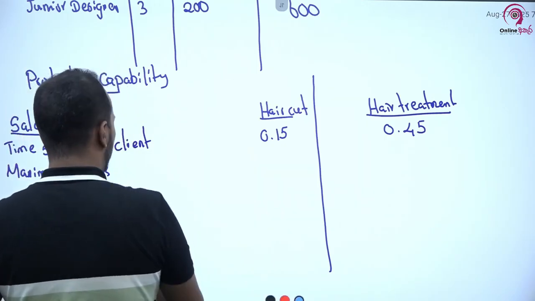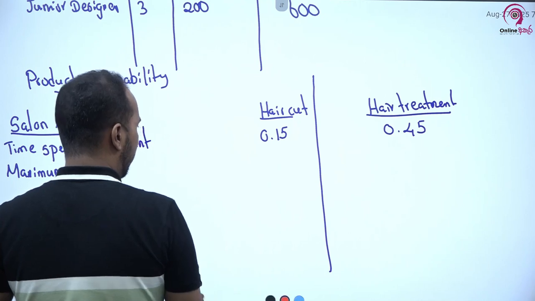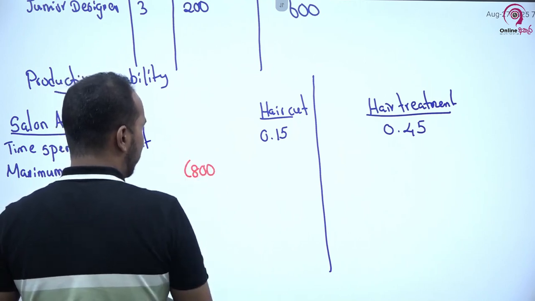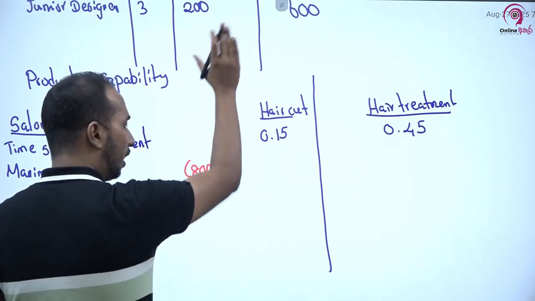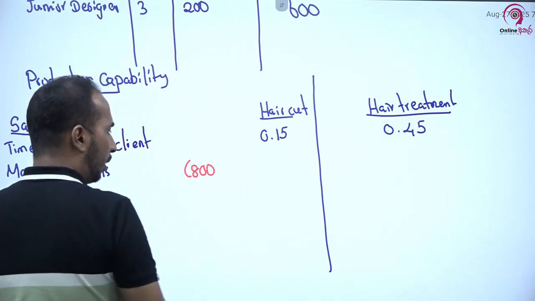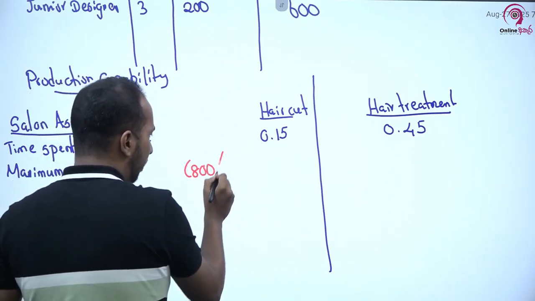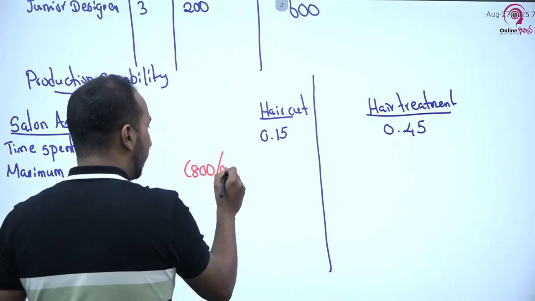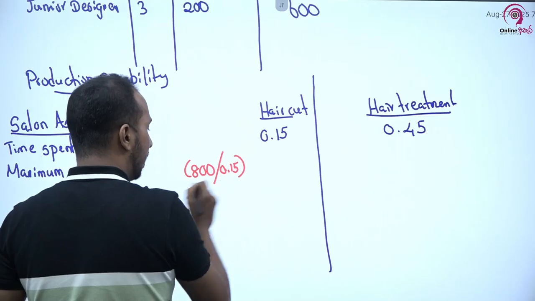As per the question, for salon assistants the monthly availability is how many hours? Salon assistants have 800 hours per month, as I calculated above. In respect of salon assistants our available time is 800 hours. Per client we have to sacrifice 0.15 hours.